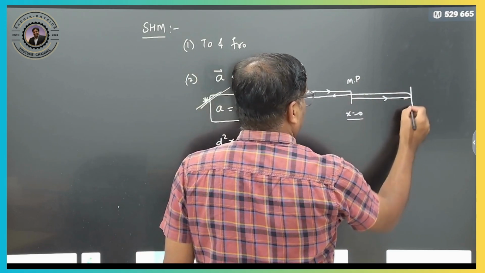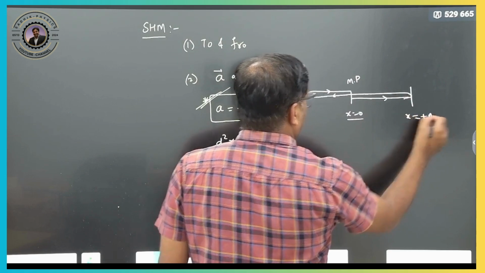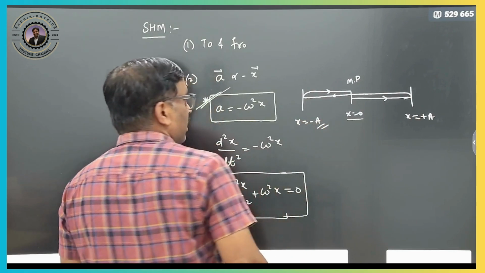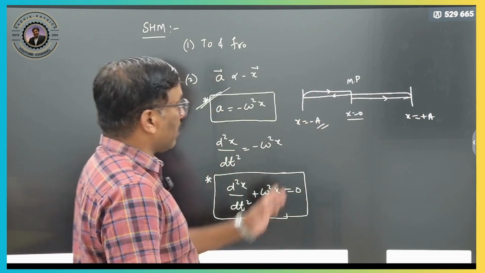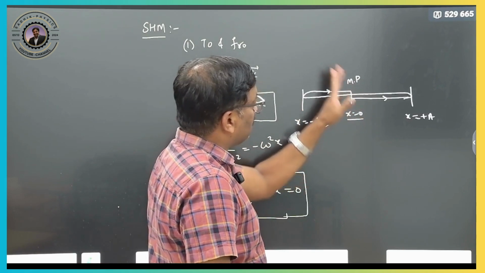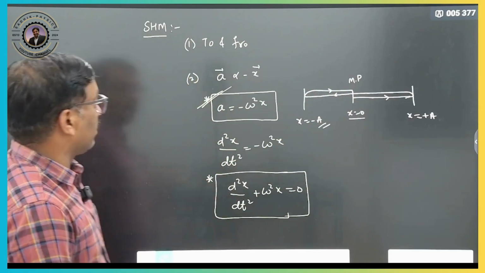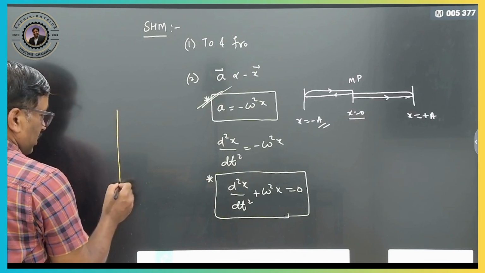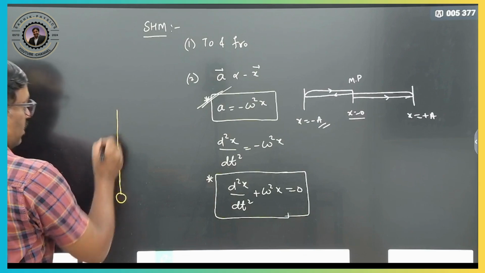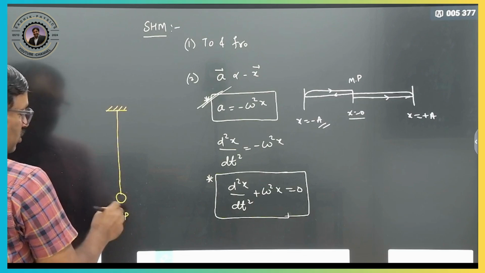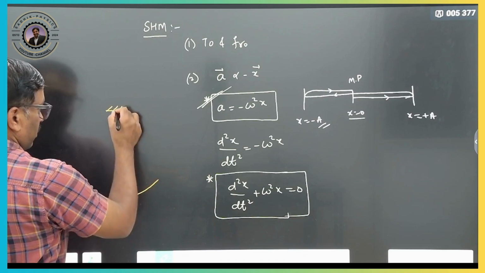This side is x equals plus A, and this side is x equals minus A. Clear? So you have to measure all the distances from the mean position itself. For acceleration and displacement, we can take a simple example, a simple pendulum. This is your mean position, and all the distances should be measured from the mean position only.